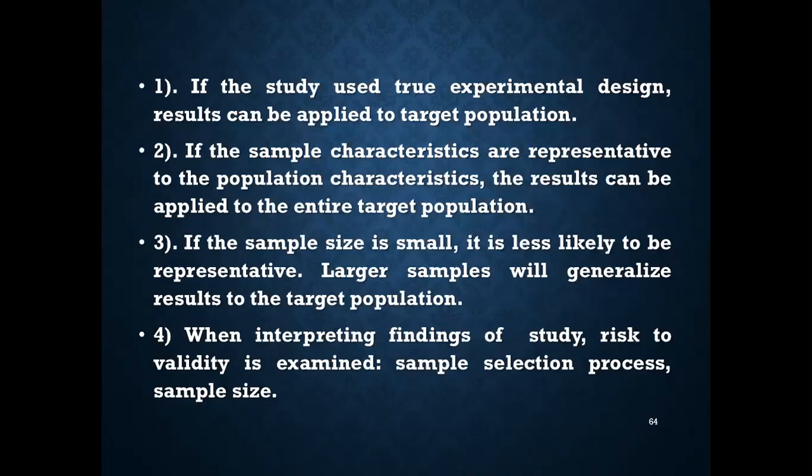If the study used a true experimental design, the results can be applied to the target population. If the sample characteristics are representative of the population characteristics, the results can be applied to the entire target population. If the sample size is small, it is less likely to be representative; larger samples will generalize the results to the target population. When interpreting findings of the study, the risk to validity is examined, for example the sample selection process and the sample size. If the sample is representative and adequate in number, the results can be applied to the entire target population.